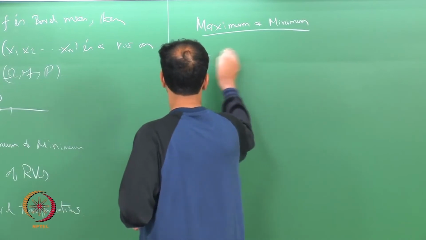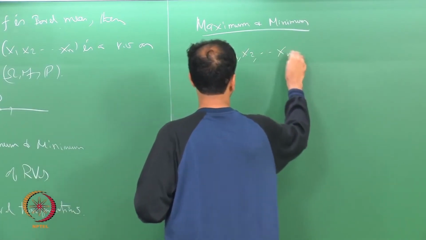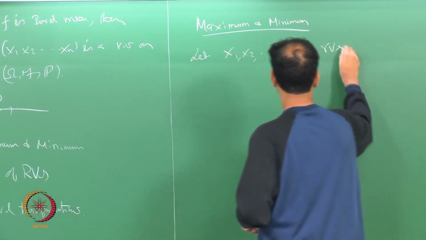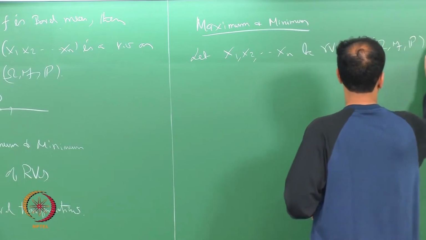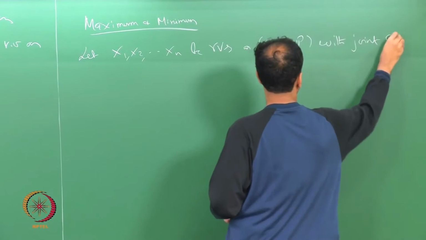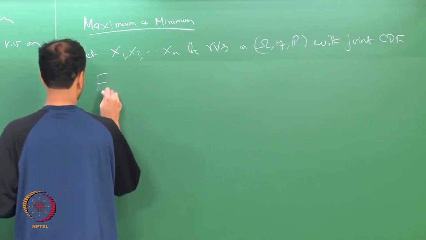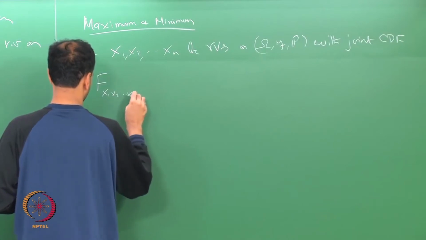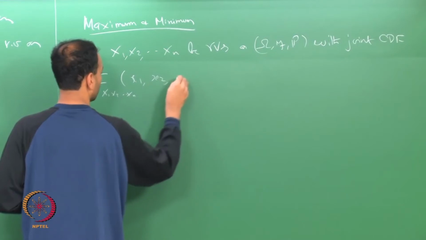Let x1, x2, ..., xn be random variables on (Ω, F, P) with joint CDF capital F of x1, x2, ..., xn, evaluated at little x1, little x2, ..., little xn.